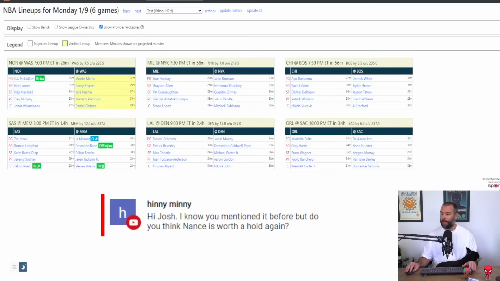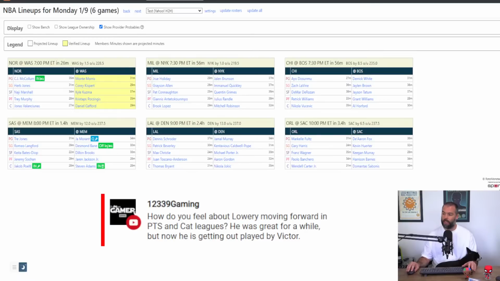How do I feel about Lowry moving forward in points and category leagues? He was great for a while, but now he's getting outplayed by Victor. I don't really think there's anything to do with Victor, to be honest. That's impacting him. I just think that he's struggling. He's obviously got that knee problem. I would still hold him, though. I don't think he's losing his spot. He's still playing 30-plus minutes a night. It is just a really poor slump.